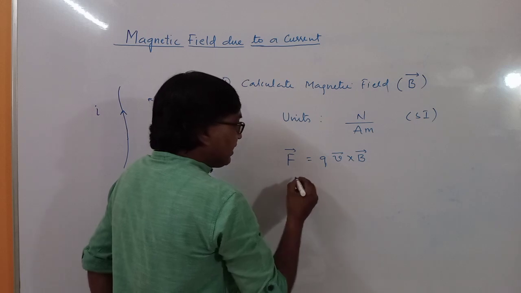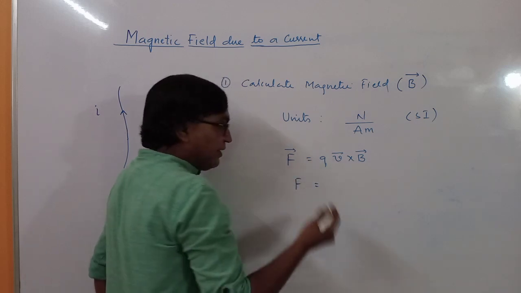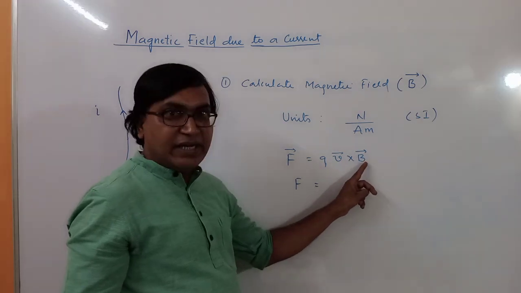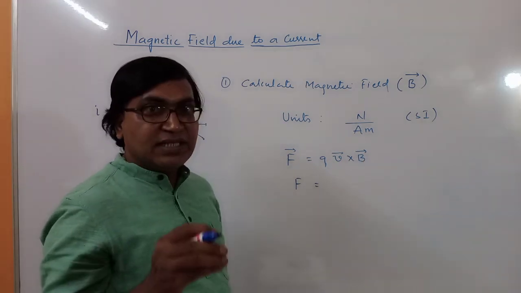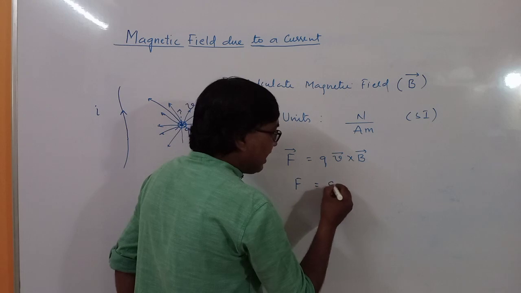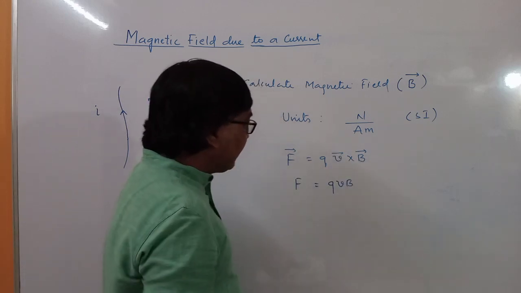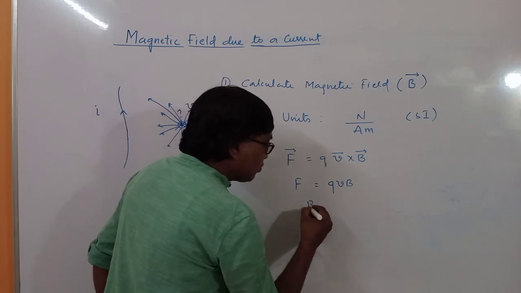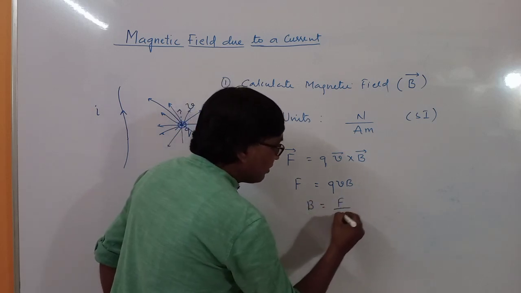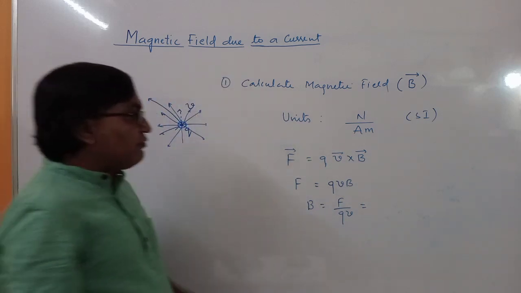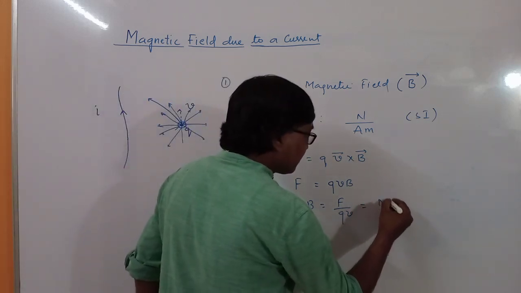For the time being, assume the angle between the velocity vector and the magnetic field vector is 90 degrees. Then F equals QVB sin 90, and sin 90 is 1, so B equals F upon Q into V. The SI unit of force F is Newtons.